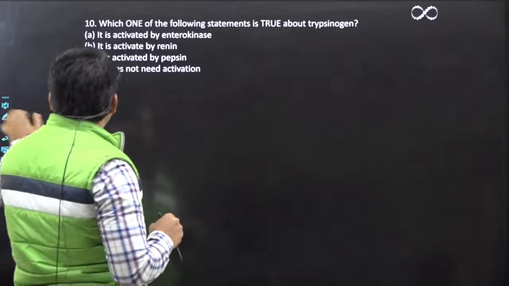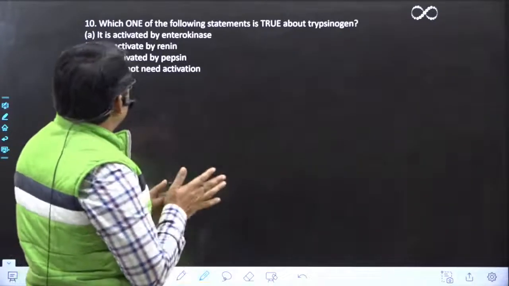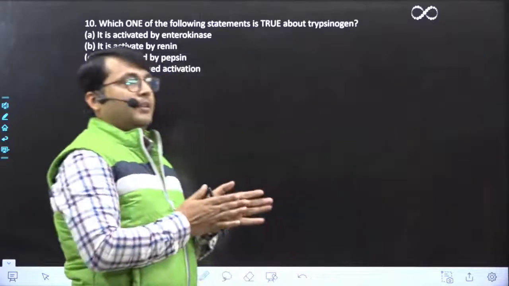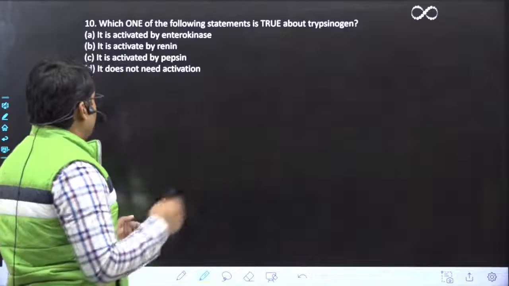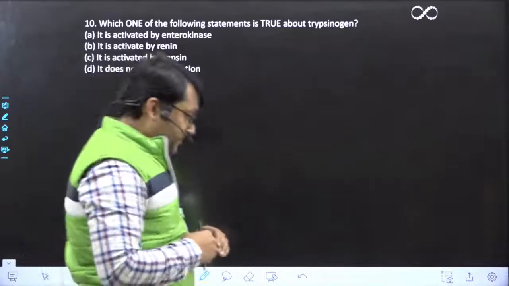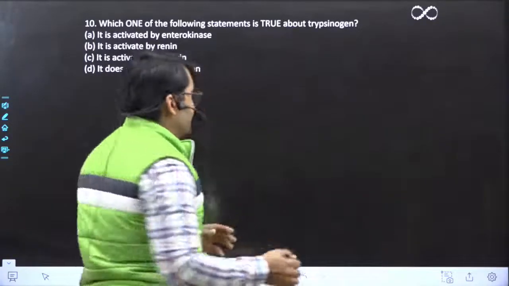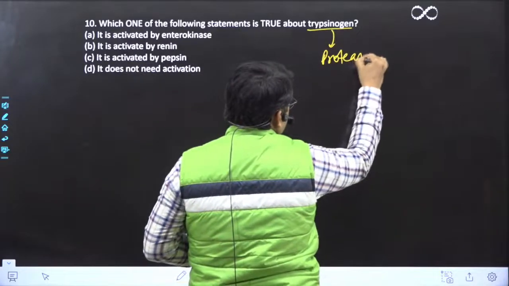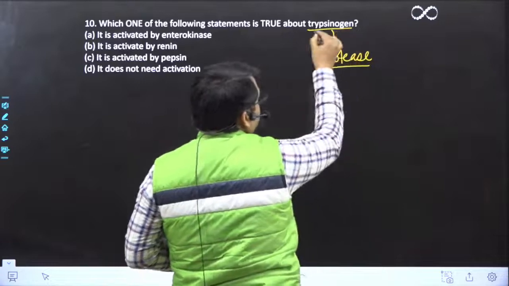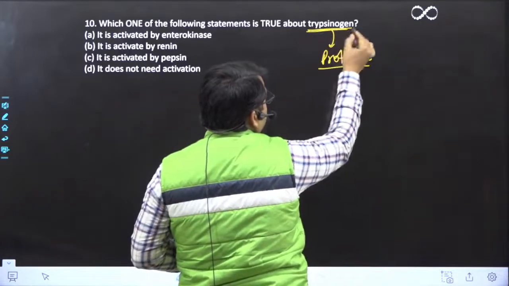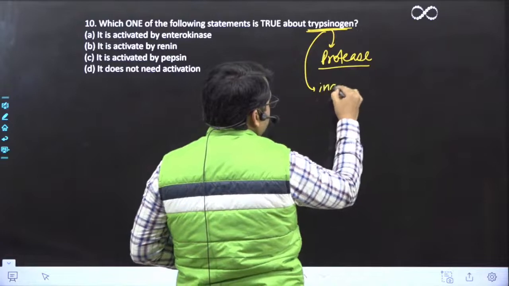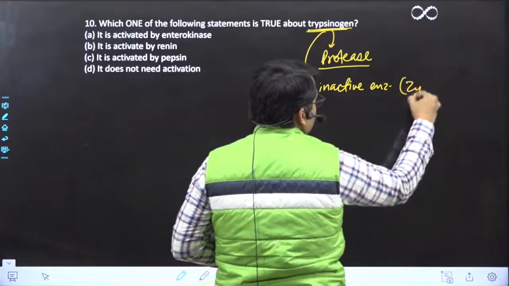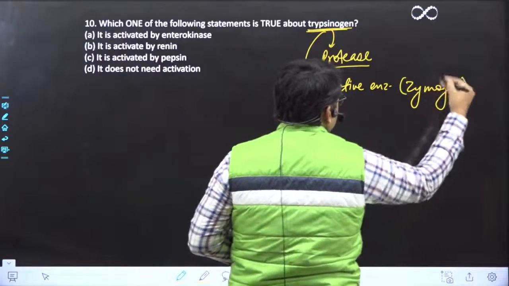Question number 10. Now, this question is, which one of the following statements is true about trypsinogen? Okay, trypsinogen. See, when we are talking of trypsinogen, trypsinogen is a protease. Trypsinogen क्या होता है? It is a protease. लेकिन ये कैसा है? ट्रिप्सिनोजेन जो है ना, ये एक इनएक्टिव फॉर्म है. ये कैसा है? इनएक्टिव एंजाइम है. और इनएक्टिव एंजाइम को हम लोग क्या बोलते हैं? जाइमोजेन. सो इट इज अ जाइमोजेन.